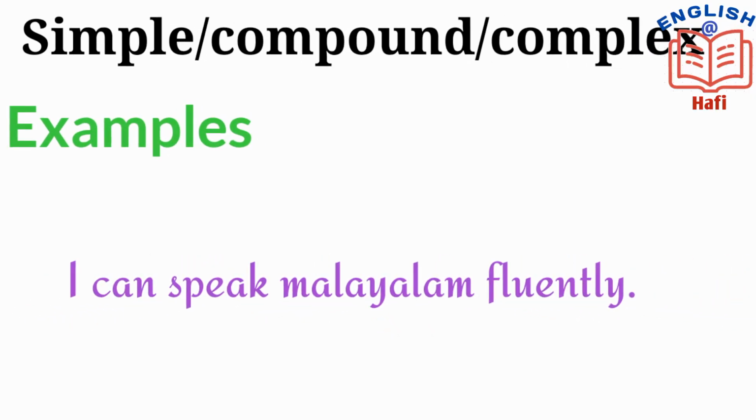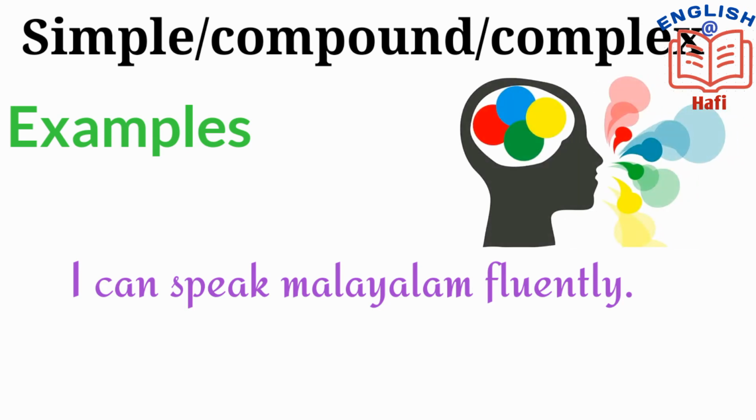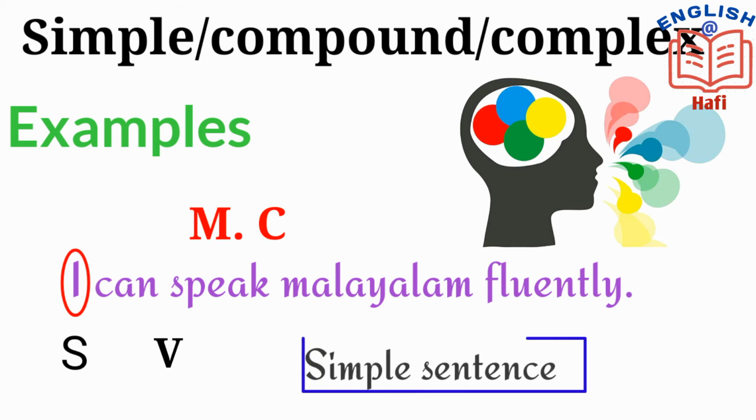I can speak Malayalam fluently. I is the subject, can speak is the verb, and it expresses a complete thought. Hence, it becomes a main clause. This is a sentence with one main clause, and it becomes a simple sentence.